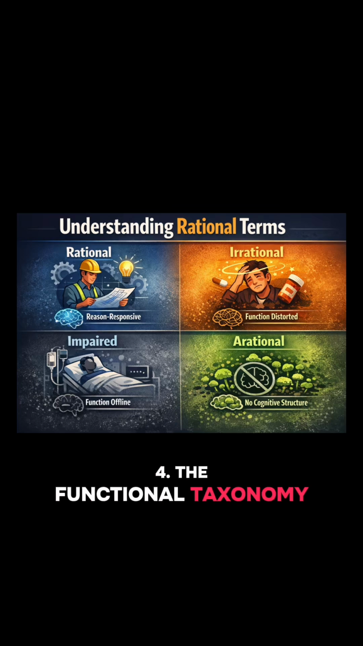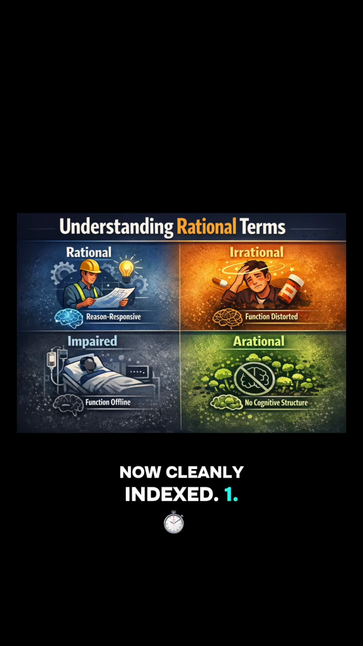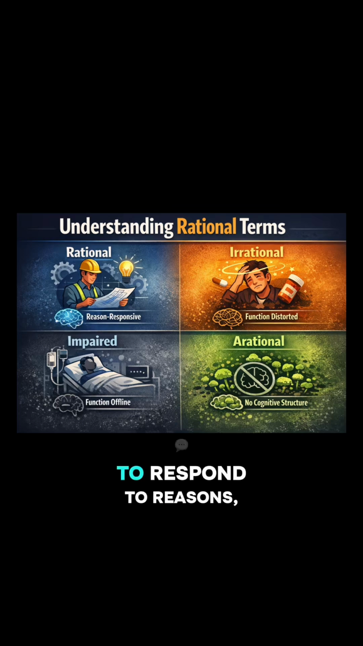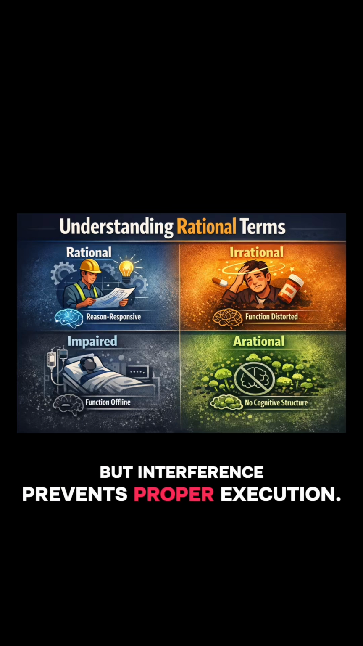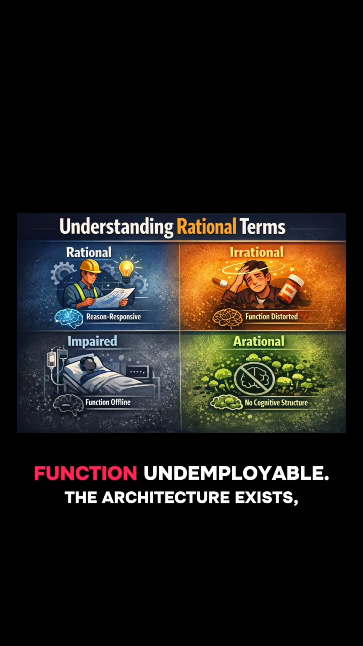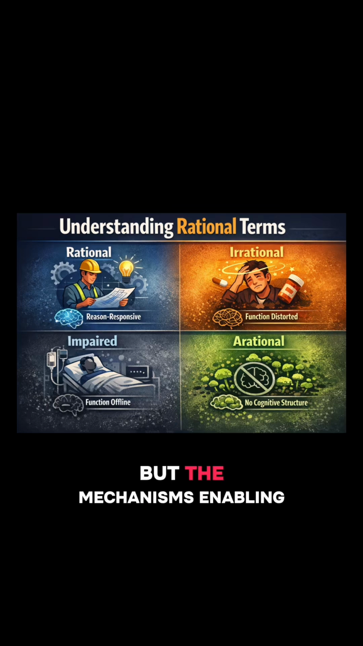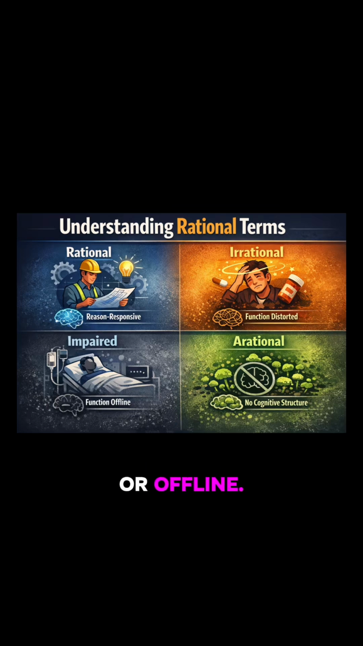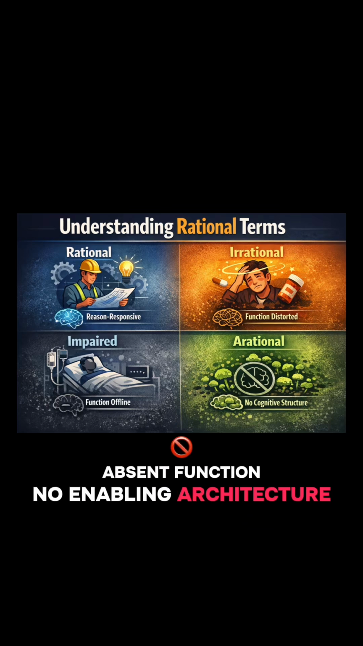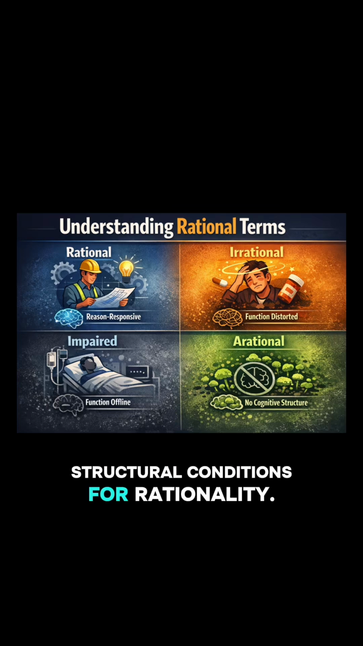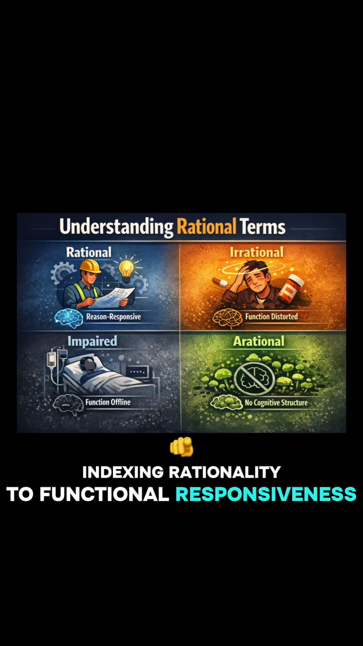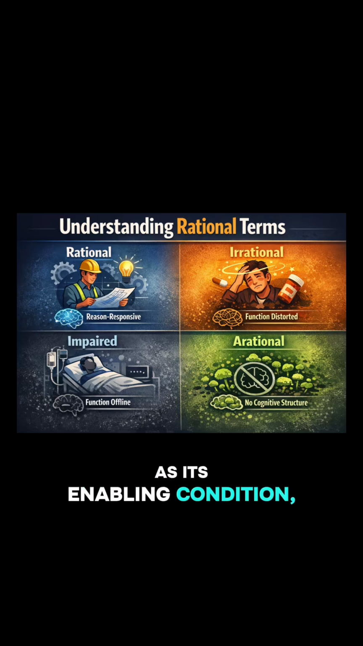4. The functional taxonomy, now cleanly indexed. 1. Impeded function: structure present, function blocked. The architecture is intact, the system is trying to respond to reasons, but interference prevents proper execution. This yields irrationality. 2. Impaired function: structure present, function non-deployable. The architecture exists, but the mechanisms enabling its use are damaged or offline. This yields non-performance, not irrationality. 3. Absent function: no enabling architecture. The being lacks the structural conditions for rationality. This yields non-rationality.